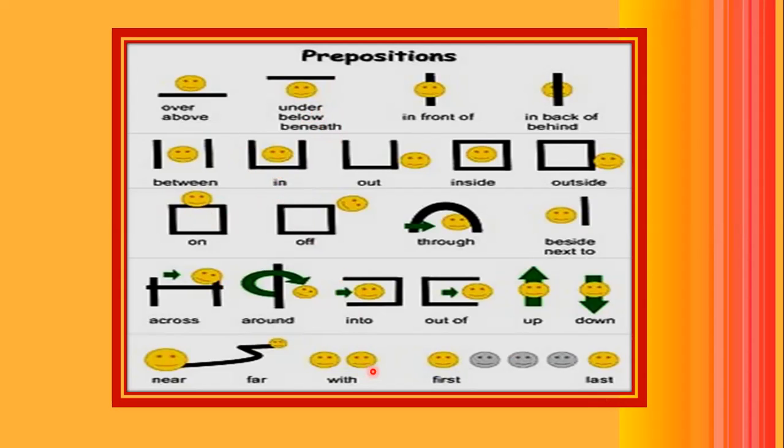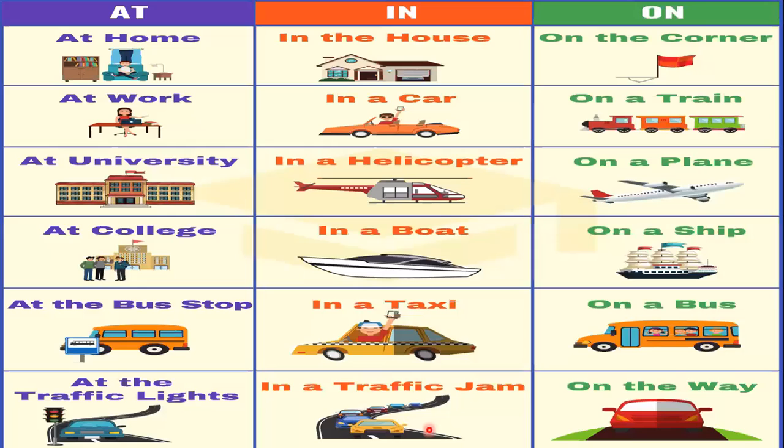Similarly, we have beside and next to. As I told you, beside can be used when something is at the side of something, and next to is also used when something is at the side of it. Okay, like I can say the mousey was beside the box or the mousey was next to the box. Okay, clear, children? I hope it is clear. And let's look at this one. In back of or behind. So the mousey was hiding behind the box. Or I can say that the mousey was hiding in back of the box. Okay, that is, it was in the back side of it. Clear? Okay, so let's move on.